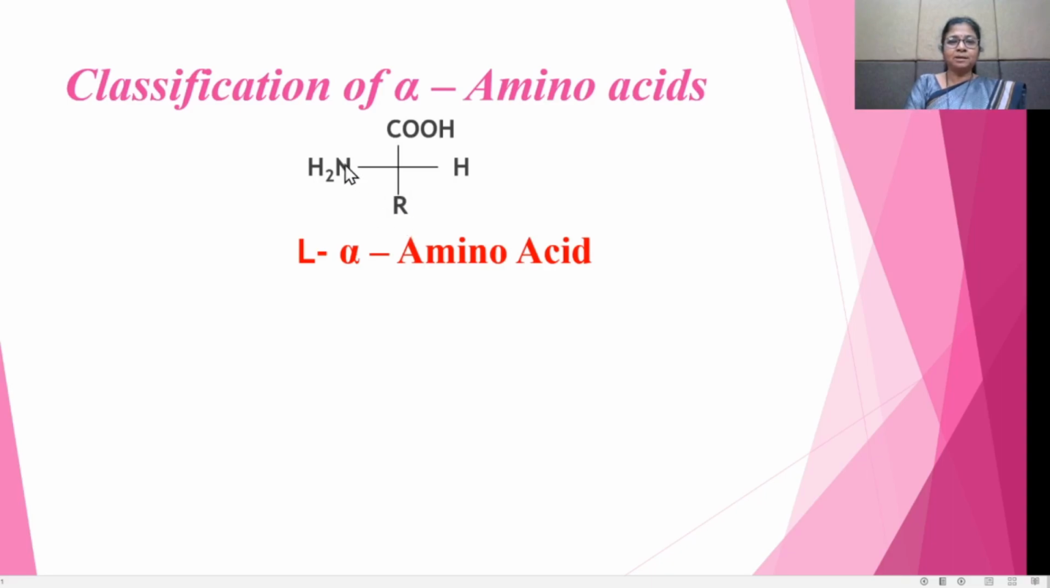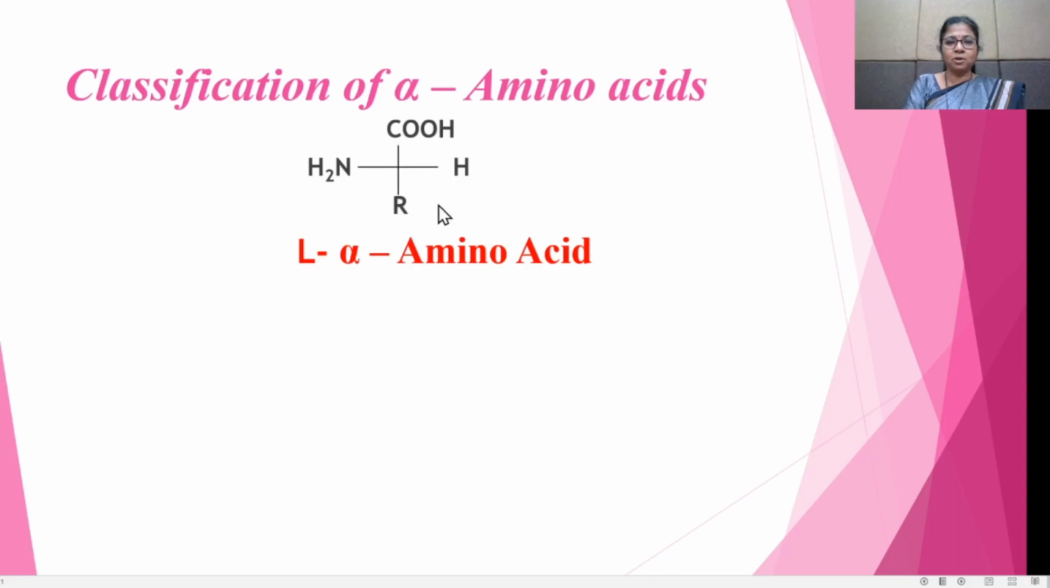group, and the amino group. And this amino group is on the left side, therefore it is called the L form. This structure is the L alpha amino acid. We know that proteins are polymers of these alpha amino acids, and on hydrolysis, proteins give the alpha amino acids, which are in the L form in this structure.